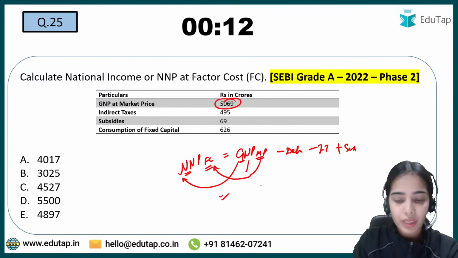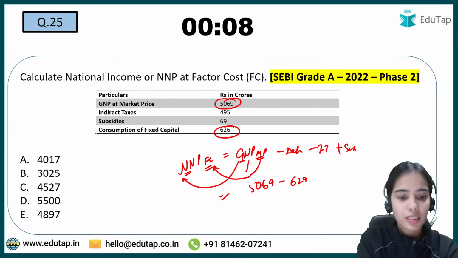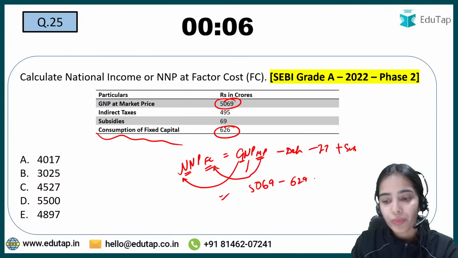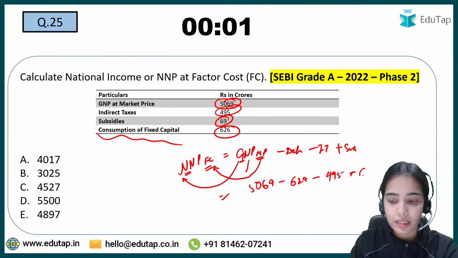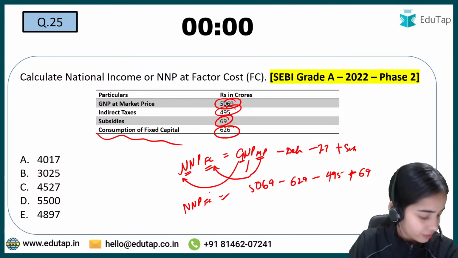So GNP at MP is 5069, deduct the depreciation, that is 626. Consumption of fixed capital is depreciation. Okay, deduct the indirect taxes 495 and add the subsidies, that is 69. So what is the answer that you are getting? That is your NNP at FC.